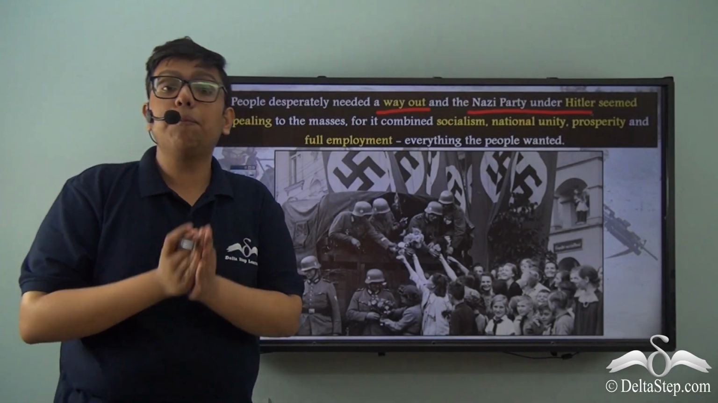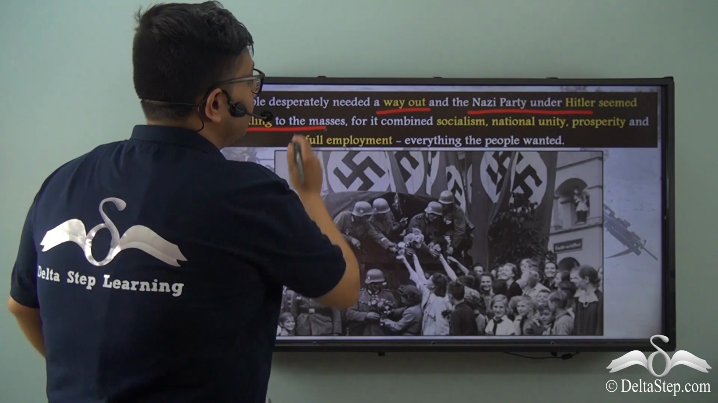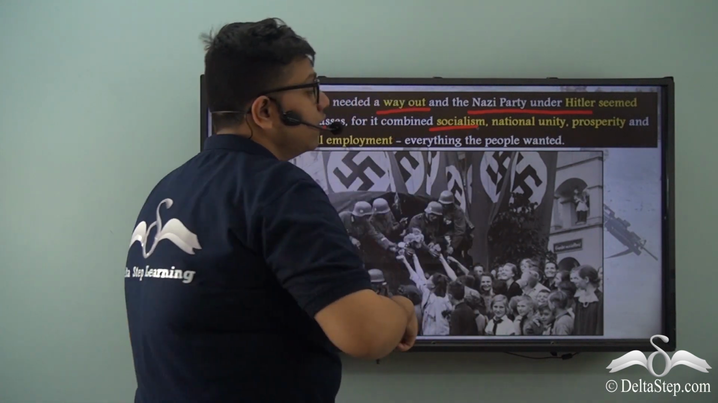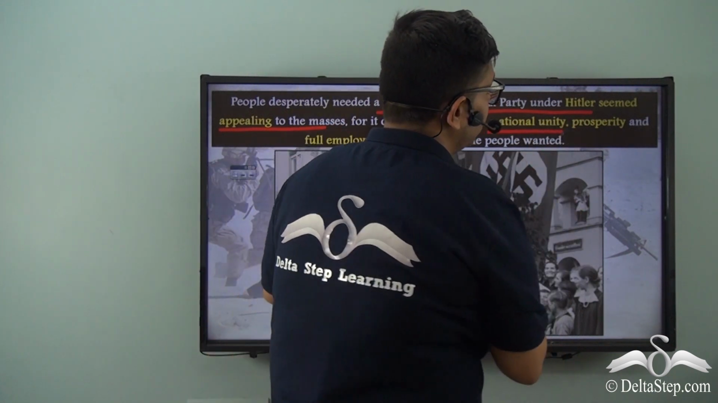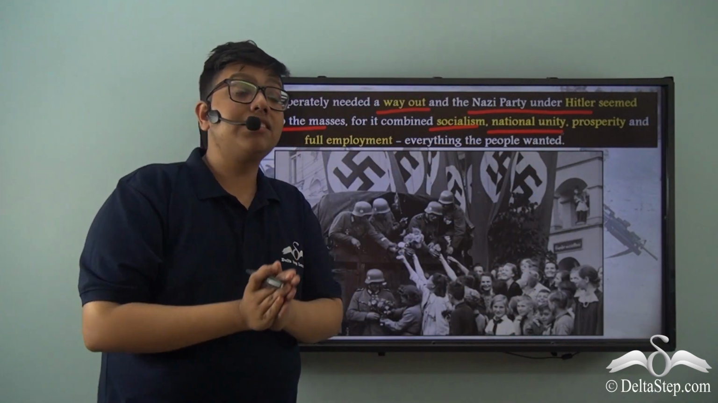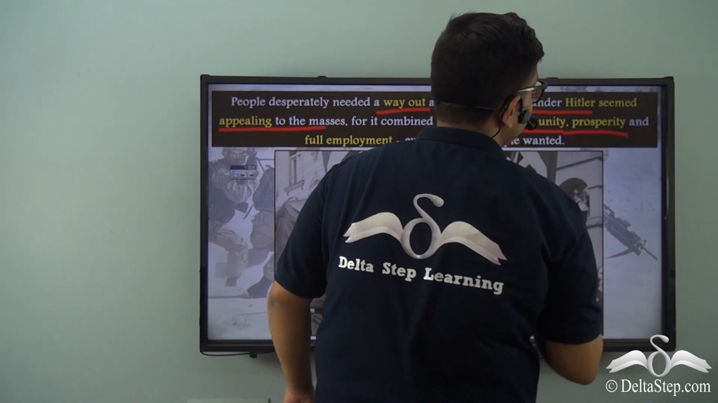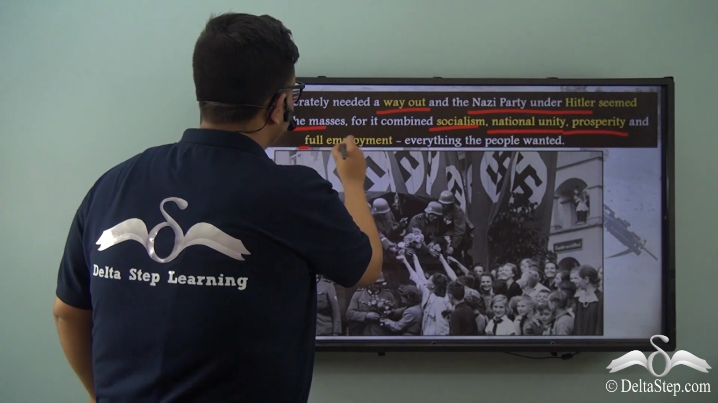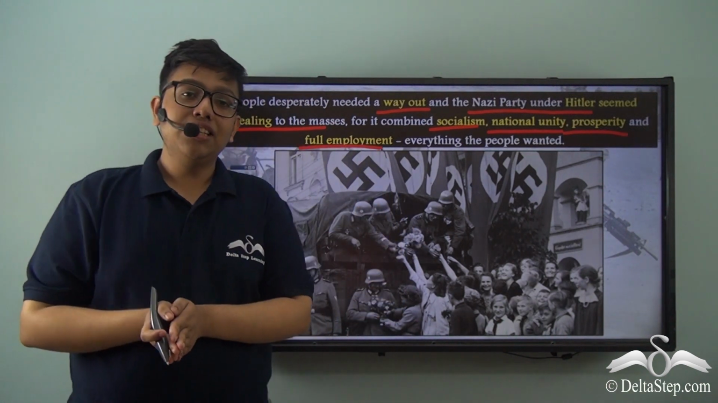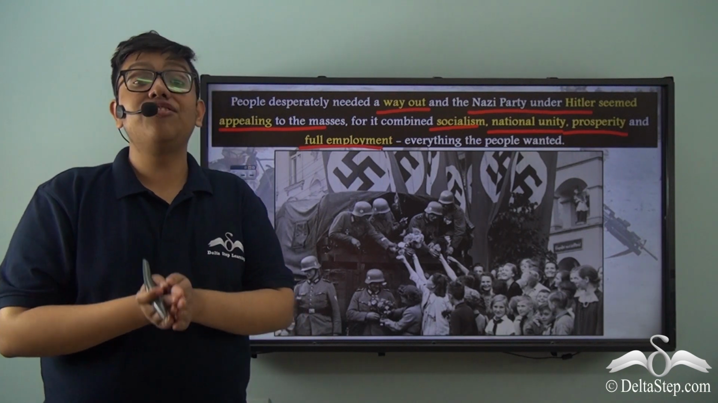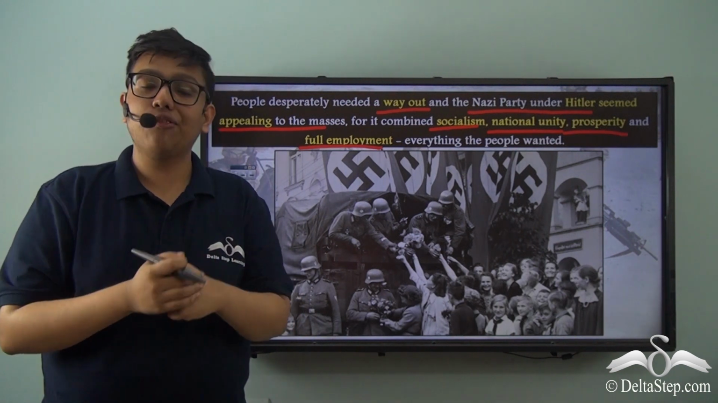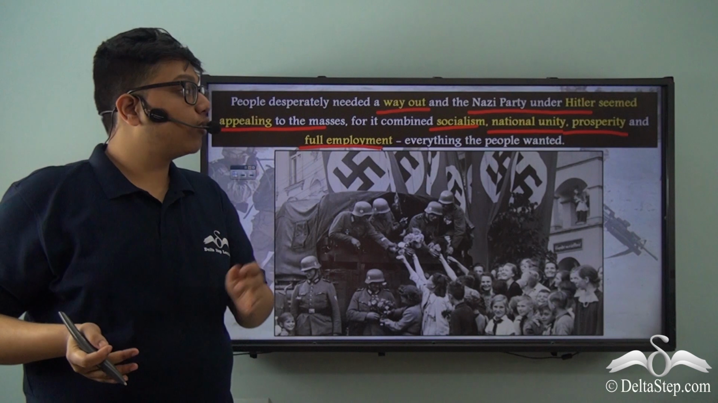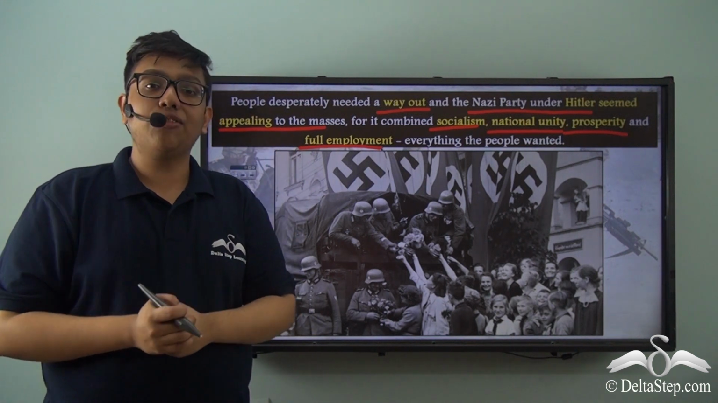The Nazi Party appealed to the masses of Germany because it had combined the concepts and the economic benefits of socialism and of national unity, which is putting the country together. It had promised immense prosperity through its policies and plans, and also had offered every German full employment, everything the people wanted. So Hitler and the Nazi Party were like a dream come true for the Germans in this hour of need. And that's exactly what the people did by supporting Hitler in the hopes of getting all these benefits, which led to the rise of Nazism even further.